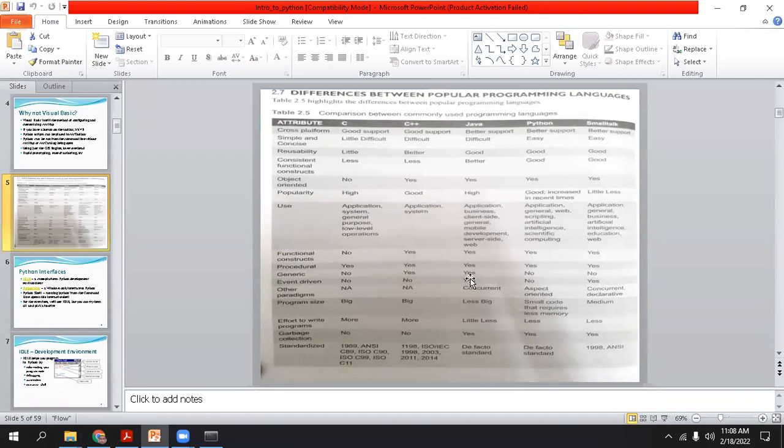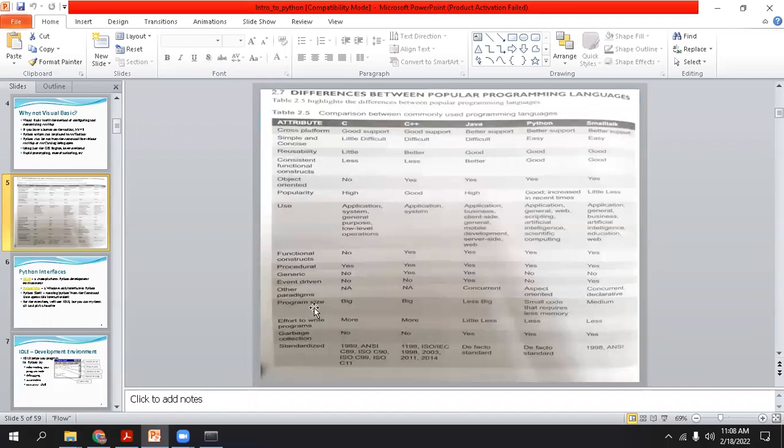What is event driven? Event driven means like this. Suppose you are clicking on a button, and based on that click, your software will do some kind of job. That is called event driven. Or you can say you are setting your software time according to the system time. So at a particular time of a particular day, your software will throw some kind of message. That is called event driven. So when that event happens, it will drive some kind of operations or applications.